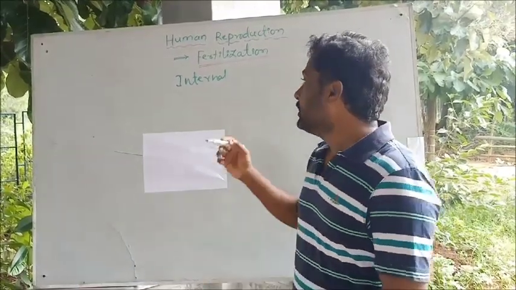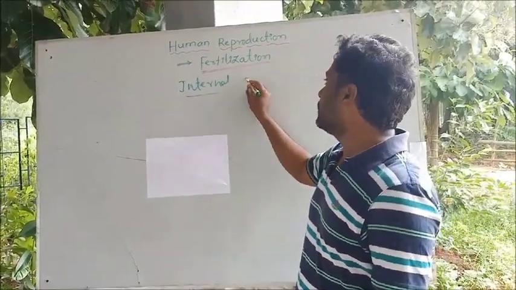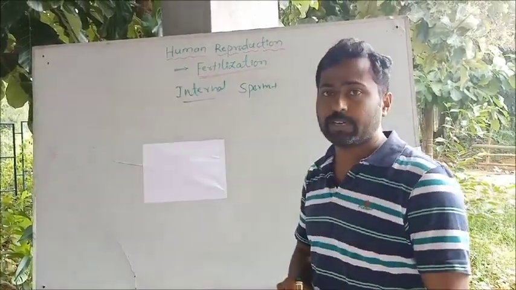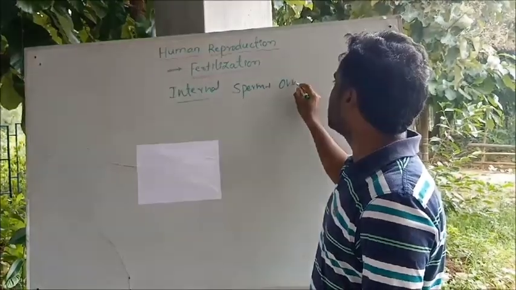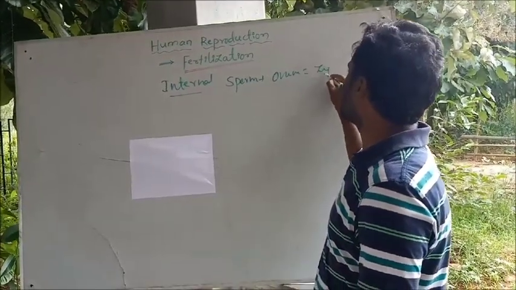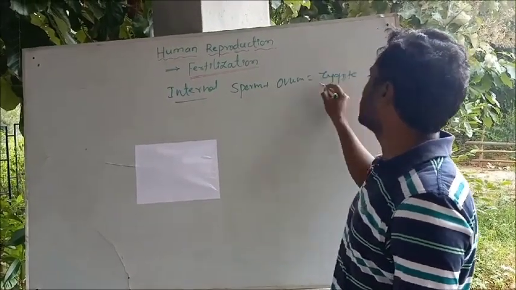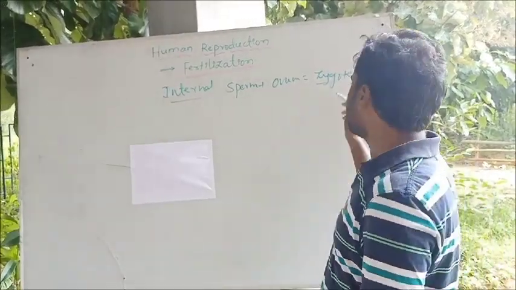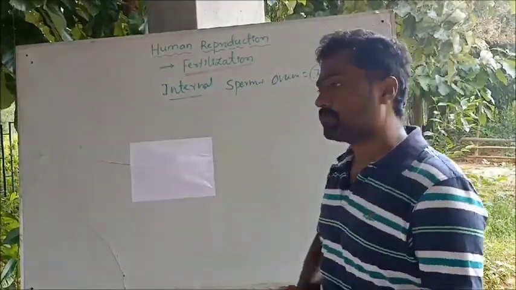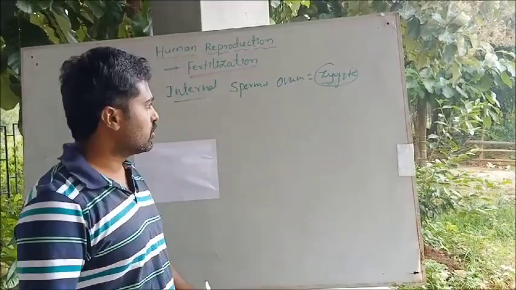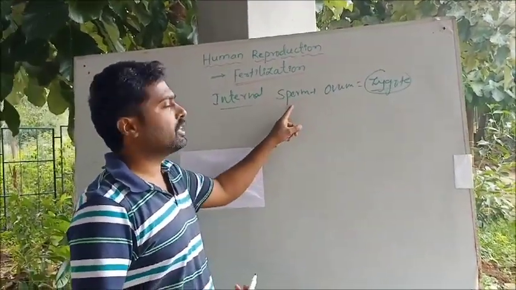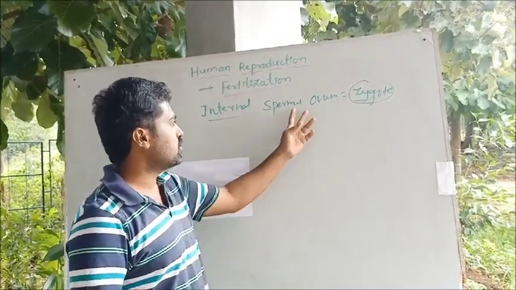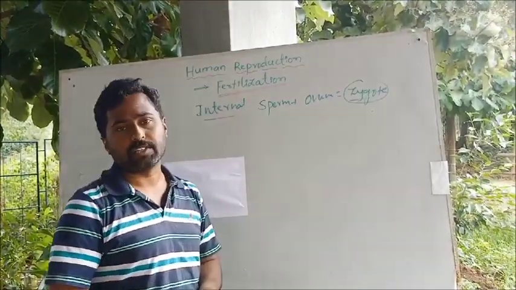The fusion of the sperm that is produced by males and the ovum results in the formation of the zygote. See, zygote is a product of fertilization. Once the two gametes are fused, the sperm and the ovum, you know that sperm is a male gamete, whereas ovum is a female gamete, once they get fused together, that will form the zygote.